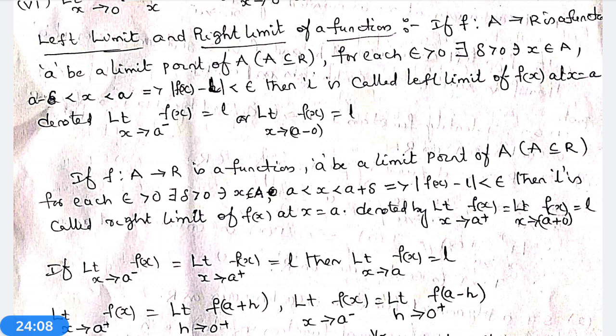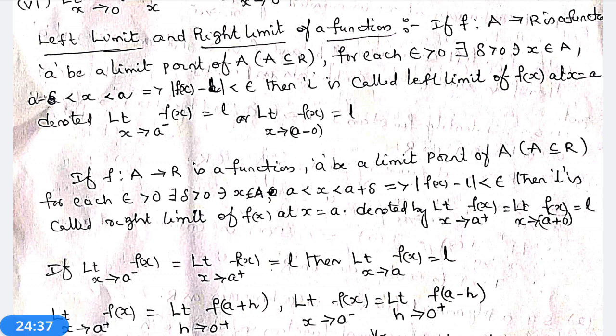Limit x tends to a minus f(x) is equal to limit h tends to 0 f(a minus h). Next, limit x tends to infinity e power x is equal to infinity. Limit x tends to 0 e power 1 by x is equal to infinity, that is, does not exist.